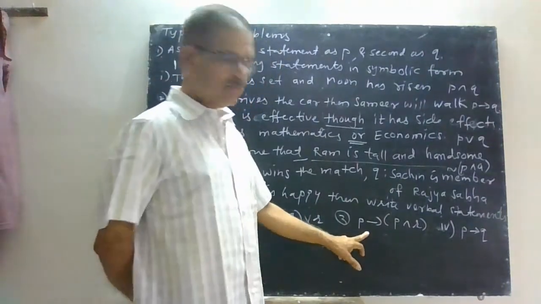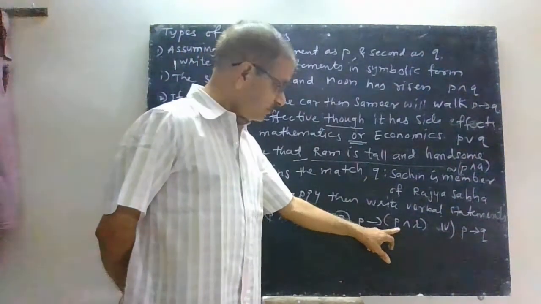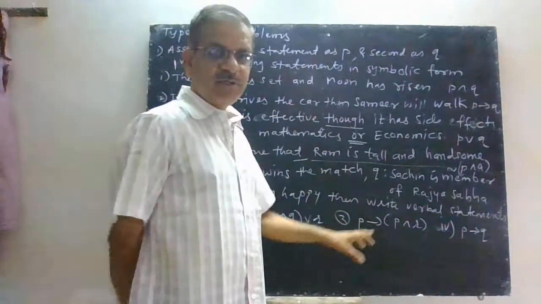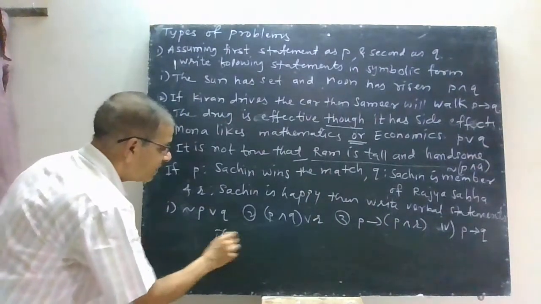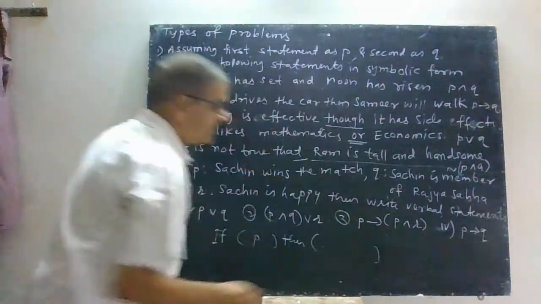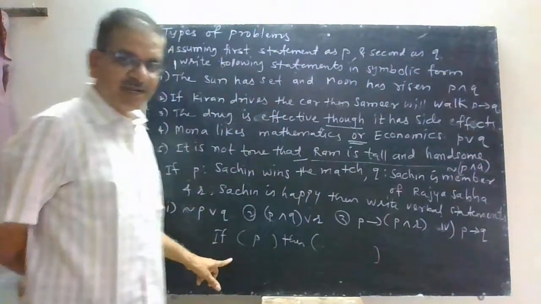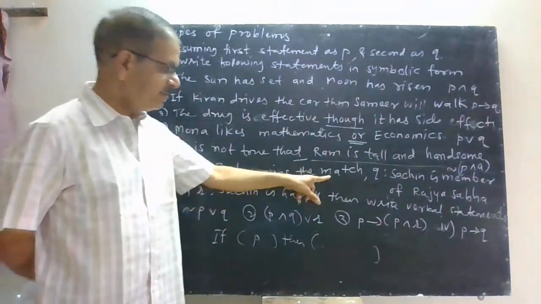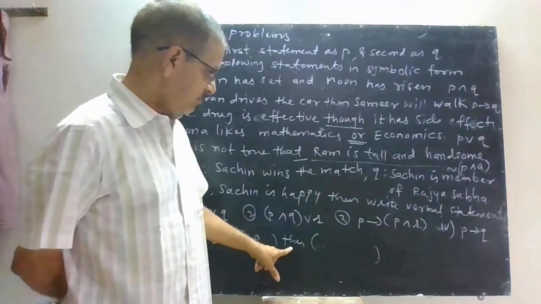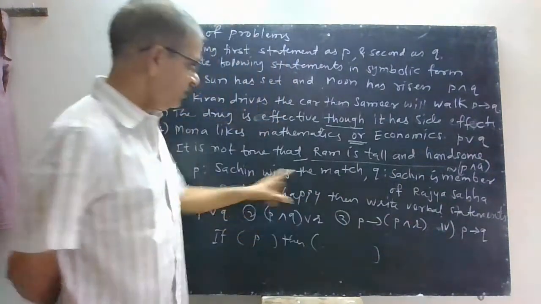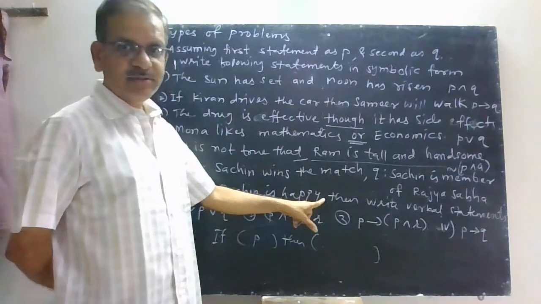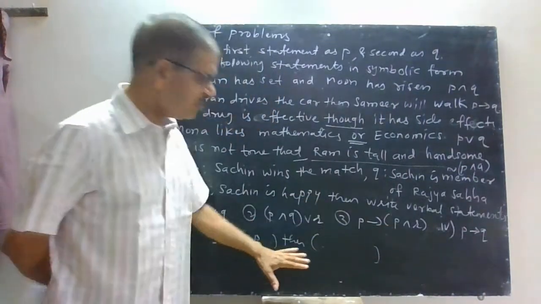Now how do you write this statement? First of all, you see this statement is of the type P implies Q. That means you should start with if. Here you will write P, then, and here we will write P and R. So how do you write your statement? If Sachin wins the match, then P and R: Sachin wins the match and Sachin is happy. So it is just a formula, you have to just put the values.